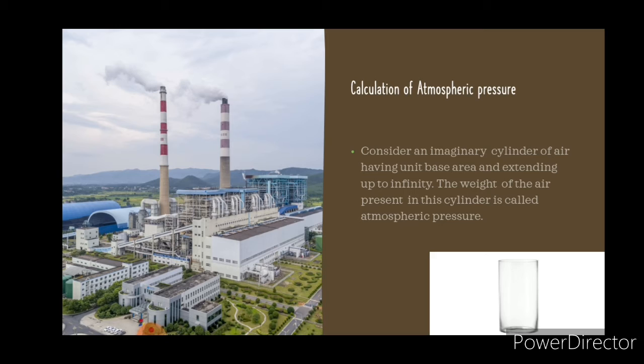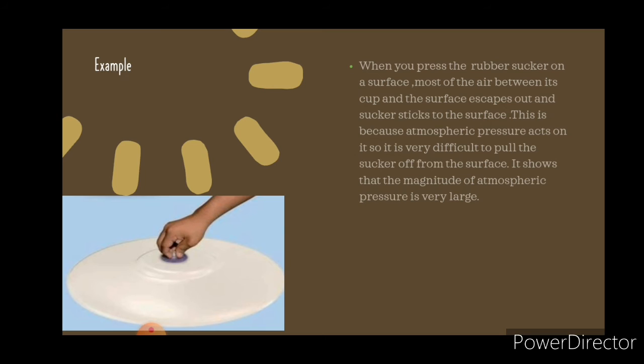Now, I'll give you an example of atmospheric pressure. When you press a rubber sucker on a surface, most of the air between its cup and the surface escapes out and the sucker sticks to the surface. This is because atmospheric pressure acts on it. So, it is very difficult to pull the sucker off the surface. It shows that the magnitude of atmospheric pressure is very large.